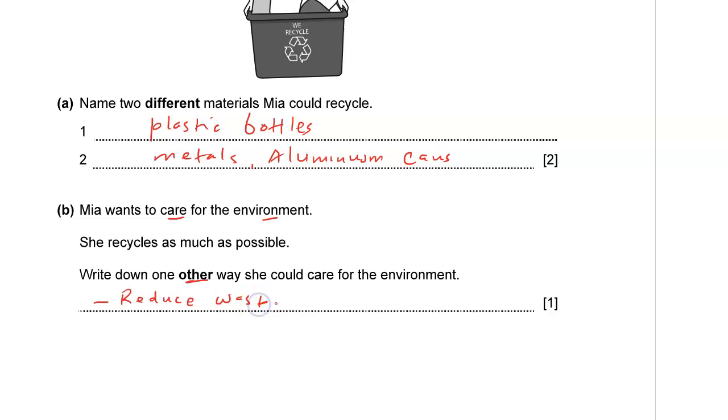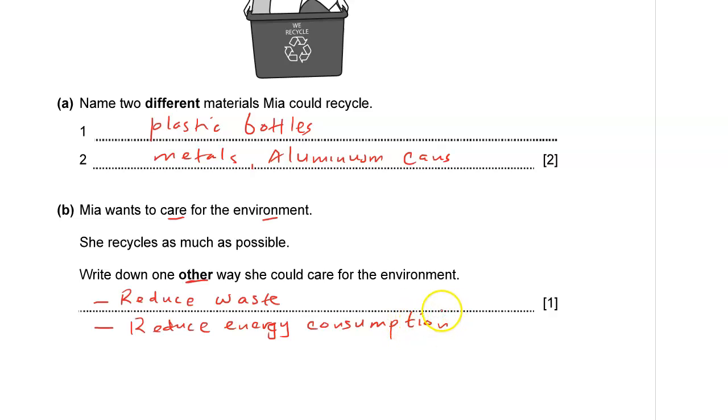She can reduce wastage. When you reduce wastage, you will have less materials for recycling, because you'll use what you need. Also, you can reduce energy consumption. When you do not need lights on in your room, you switch them off.